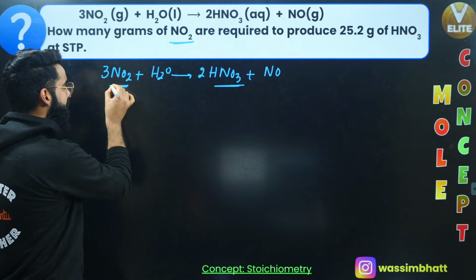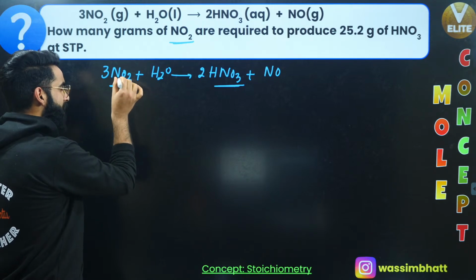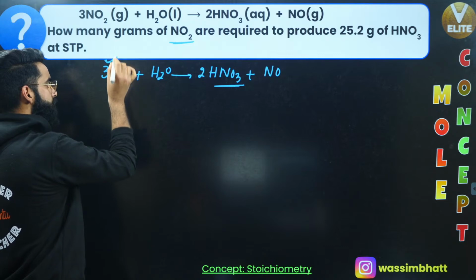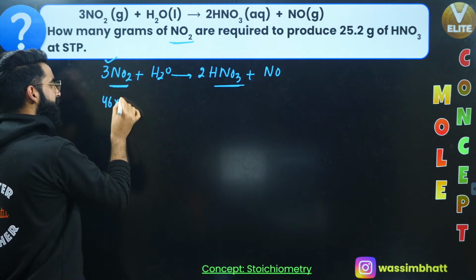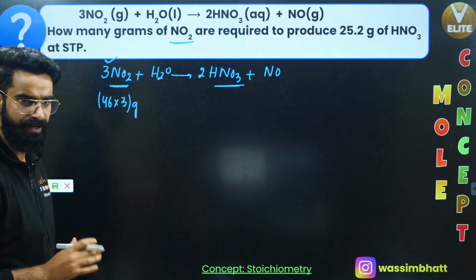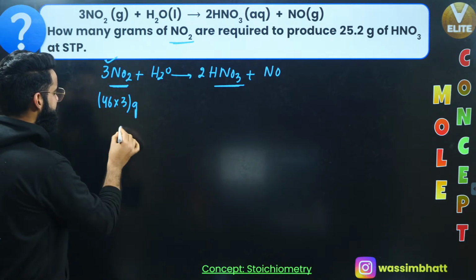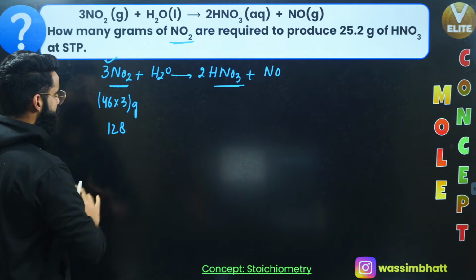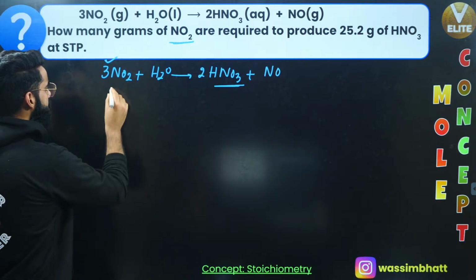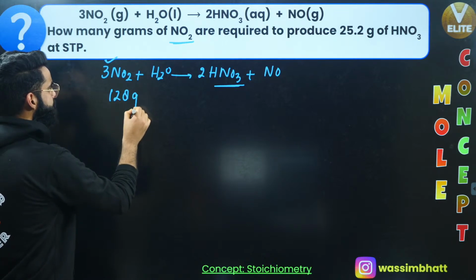So the molar mass of NO2 is 46 grams, or I can say 46 grams is the mass of 1 mole of NO2. But right here I have 3 moles of NO2, so 46 multiplied by 3. How much does it come to? It comes to 138 grams. So I can say the mass of 3 moles of NO2 is going to be 138 grams, correct?